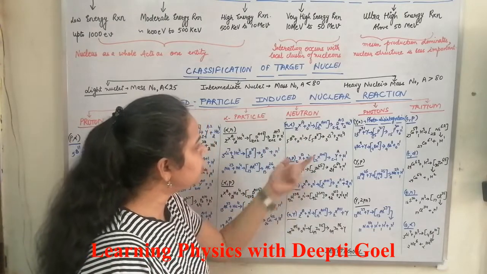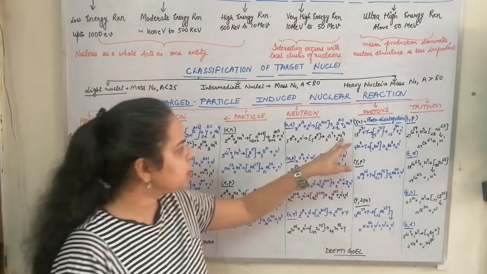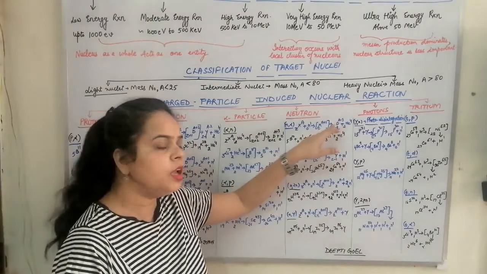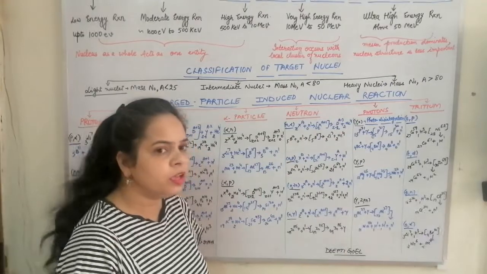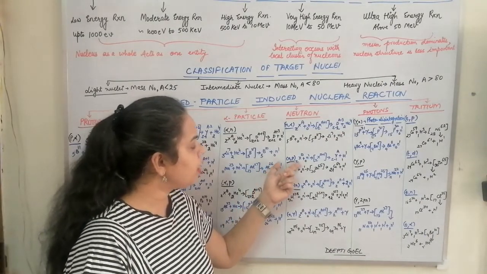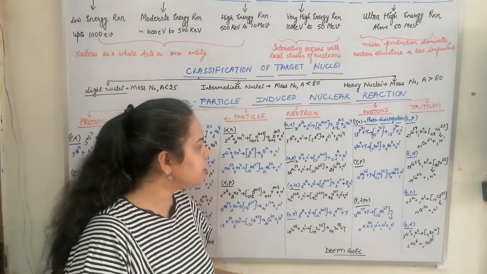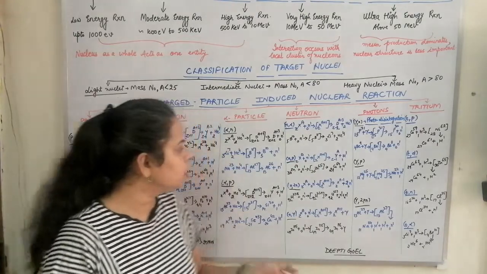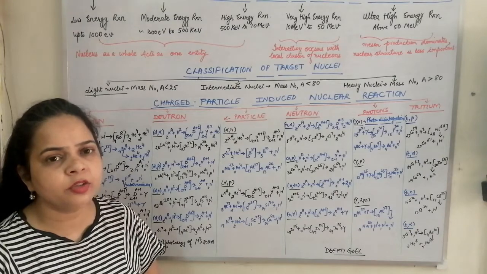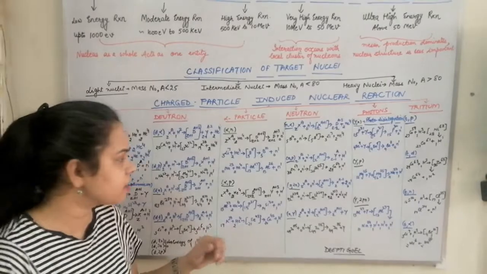In this case of the neutron reaction, when the alpha particle is emitted, we see that the mass number is decreased by 3 and the atomic number is decreased by 2. In the n-p reaction, the atomic number is decreasing by 1 and the mass number remains the same. So we get an isobar in the n-p reaction. These are the ways in which we can create isotopes and isobars. Also we can get isotones depending upon the reactions.